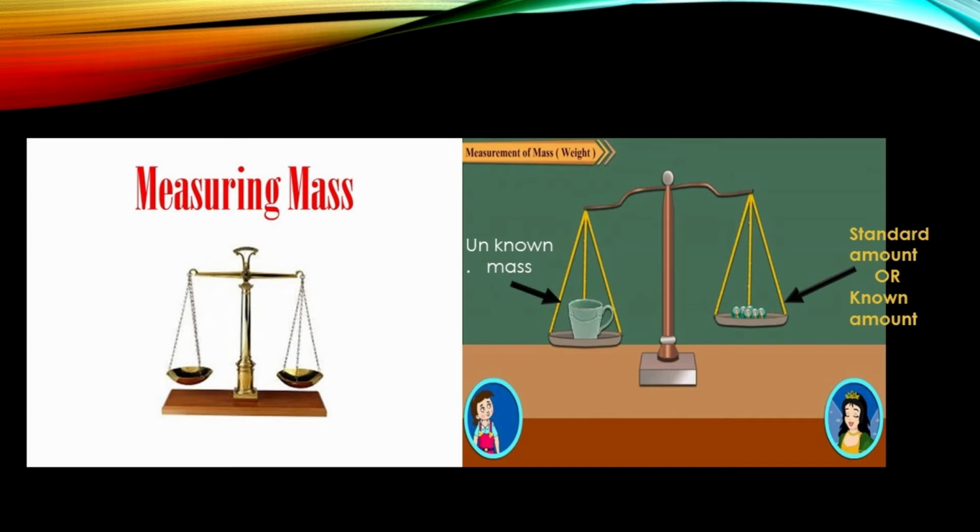Let's take another example. Let's suppose you draw a line on a page, and you don't know the length of this line. So what do you do? You pick a ruler and you put this ruler near the line which you drew. By comparing the ruler with the line, you come to know the exact value of the length of the line which you have drawn.